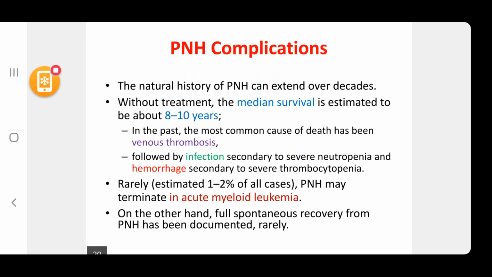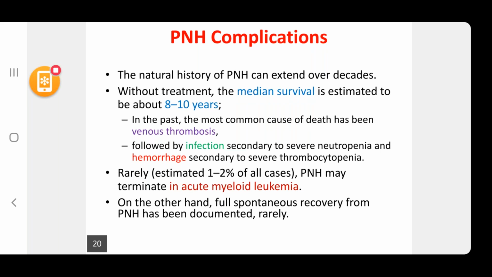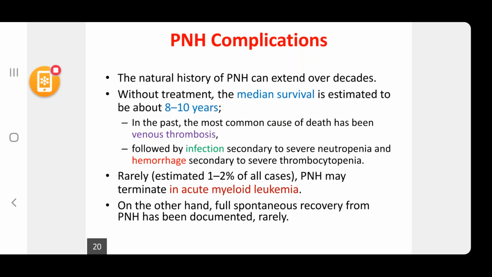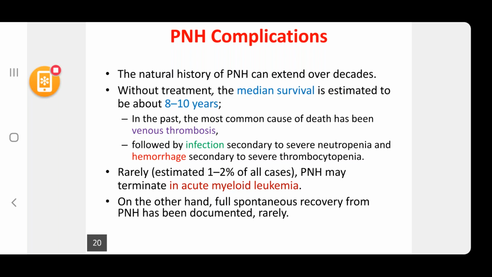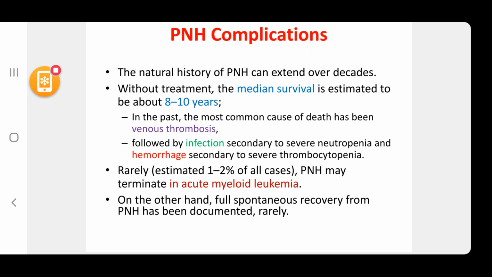So venous thrombosis is not the most common cause of death anymore. It was followed by infection secondary to severe neutropenia and hemorrhage secondary to severe thrombocytopenia in case of pancytopenia. Rarely, about 1 to 2% of the cases may terminate in acute myeloid leukemia. That's a serious complication of PNH. On the other hand, full spontaneous recovery from PNH has been documented, although rarely.